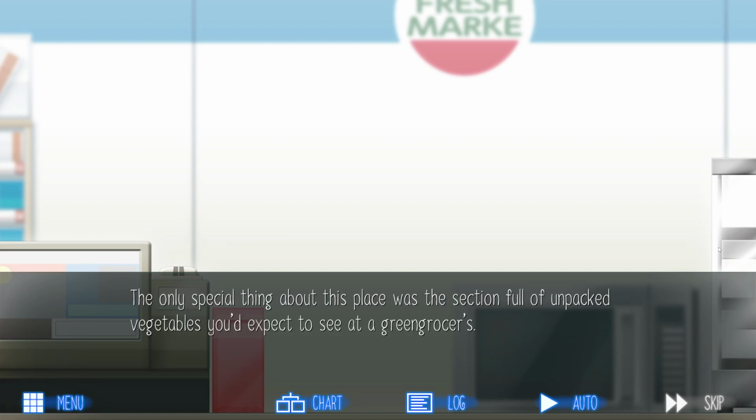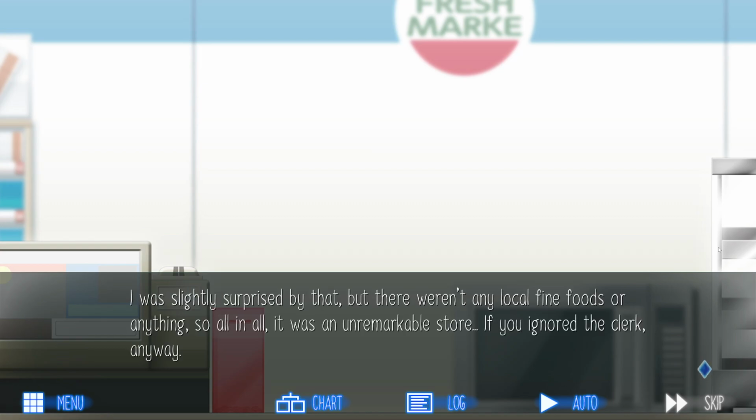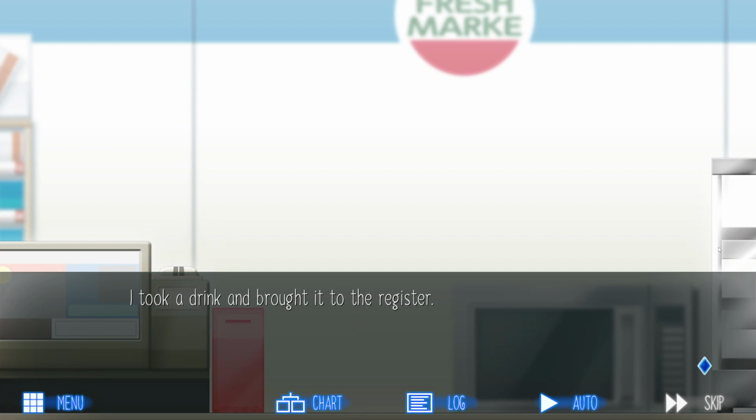The only special thing about this place was the section full of unpacked vegetables you'd expect to see at a greengrocer's. Maybe all rural convenience stores were like this. I was slightly surprised by that, but there weren't any local fine foods or anything, so all in all, it was an unremarkable store. If you ignored the clerk, anyway. I took a drink and brought it to the register.